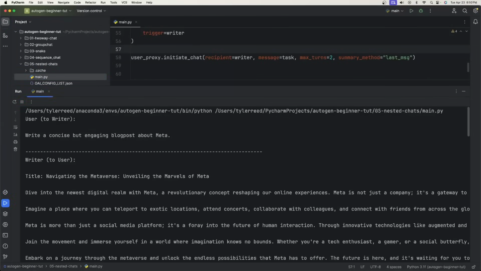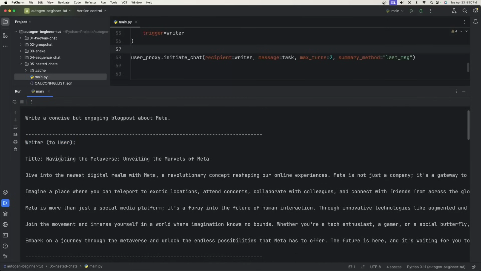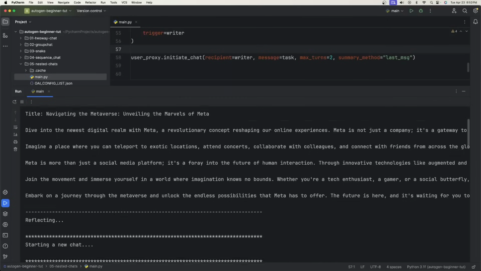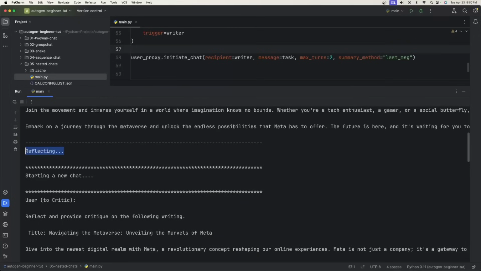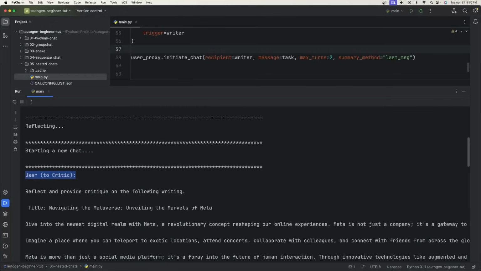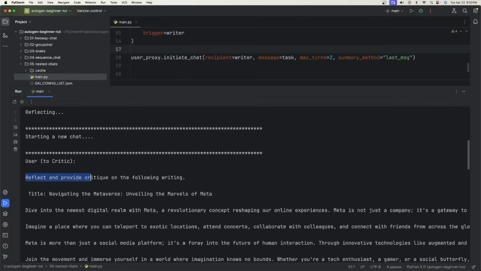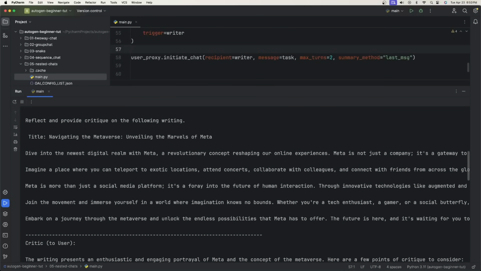Okay, so we're going to say user to the writer: write a concise but engaging blog post about Meta. Then the writer responds back with a blog post and a title about Meta. And then we start the reflection. This means that we're going to start a new chat. So the user isn't going to respond to the writer. The user is going to respond to the critic now because the trigger was the writer. So the user talks to the critic. So it's reflect and provide critique on the following writing. And this is just the last response from the writer.